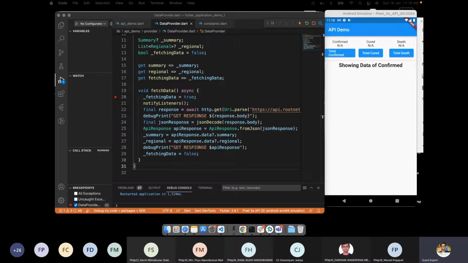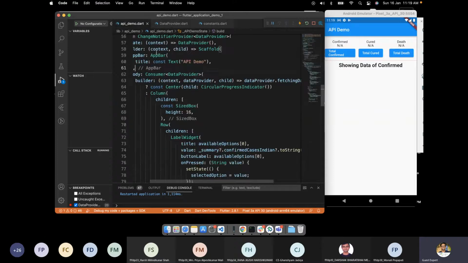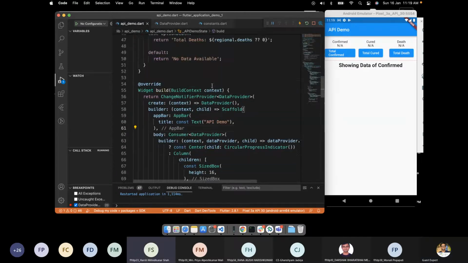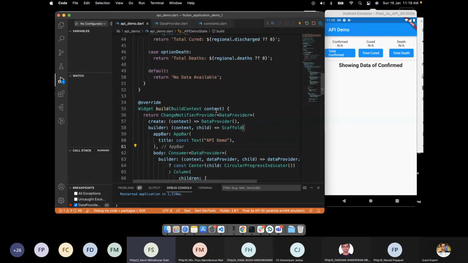So now what will we do? Now we are not able to call this data again. That's a problem. So what is the solution? Any idea how we can call this method? Someone says setState wouldn't work. But actually we want to call this method fetchData. How will we call this method and where will we call it? Someone asks: can we create an object of DataProvider and then call the method?